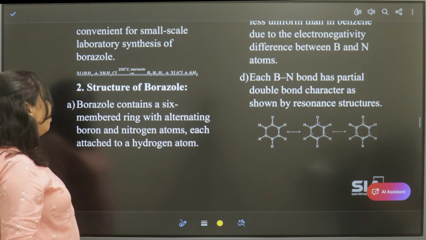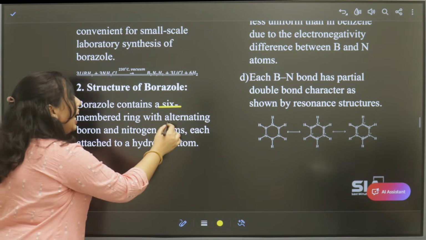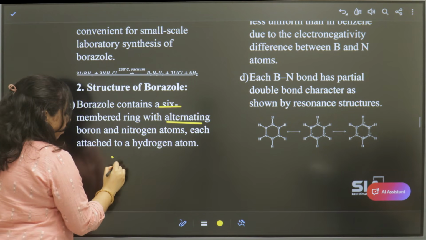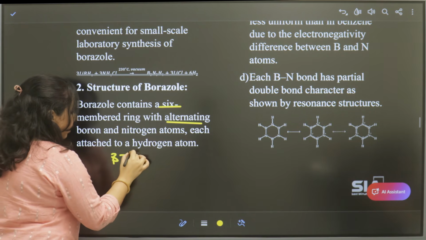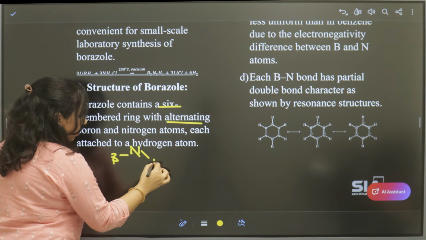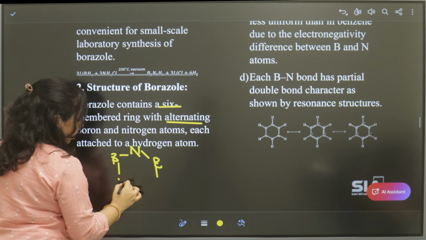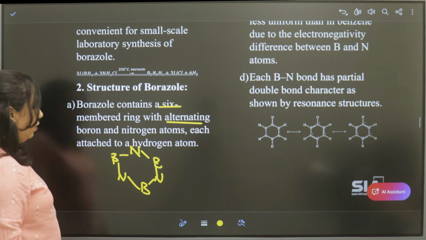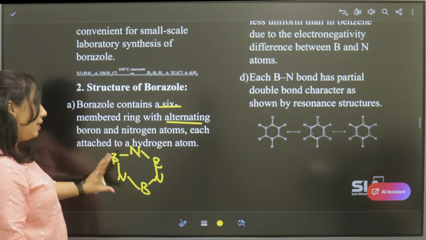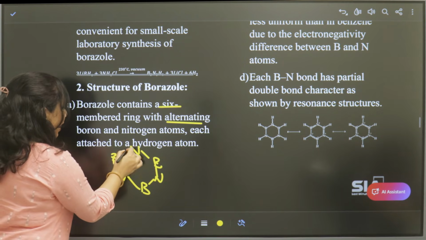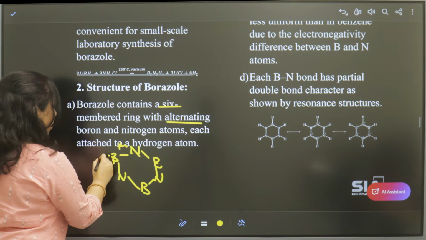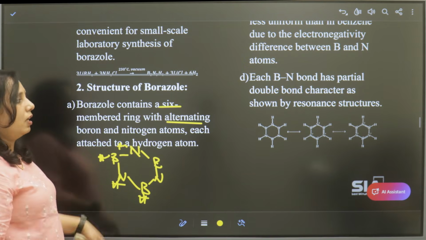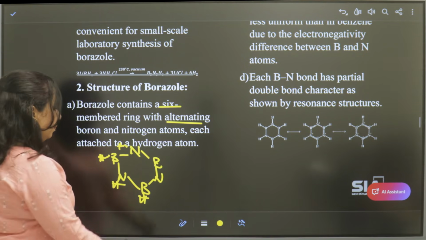So the first point you have to remember is it is a 6-membered alternating ring. That means boron bonded with nitrogen, boron, here again nitrogen, we have boron. So this is an alternating ring and it is a hexagon, right? And all these are attached with hydrogens. Single hydrogens we have here. So this is the structure of borazine.